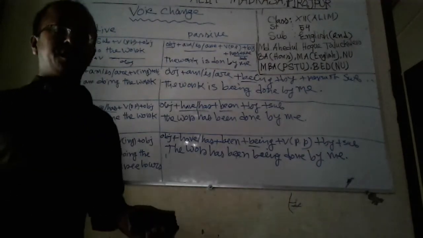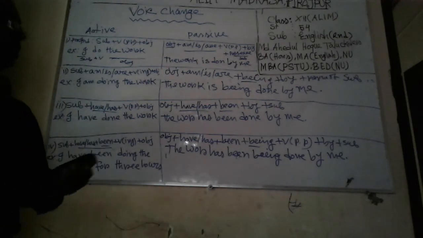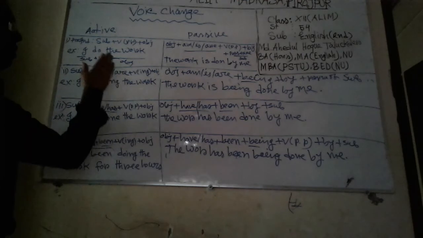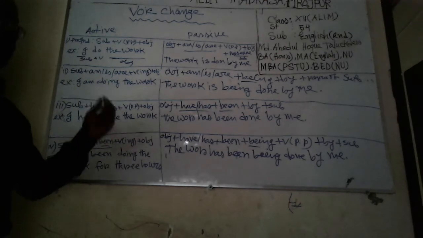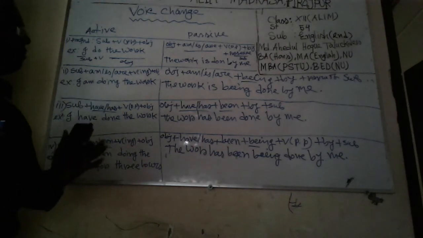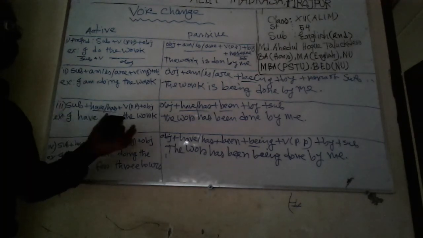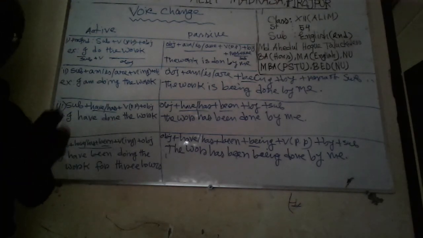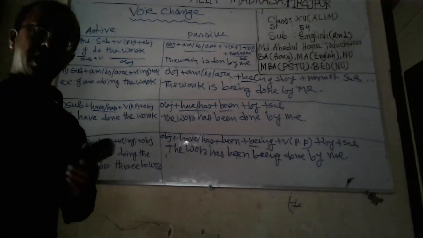So dear students, this is very easy for you. Using this mathematical theory at home, you may change active voice to passive, at least 12 structures of voice. Okay, thank you. See you, try at home.